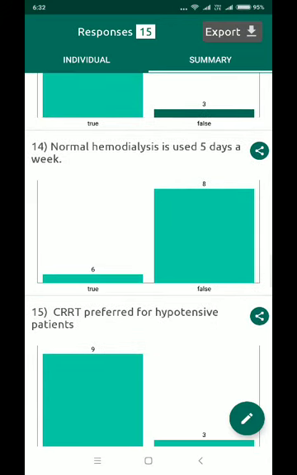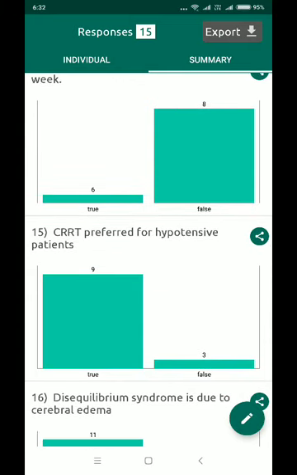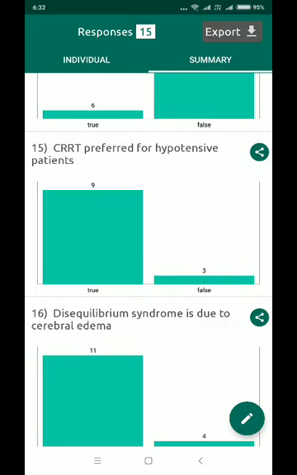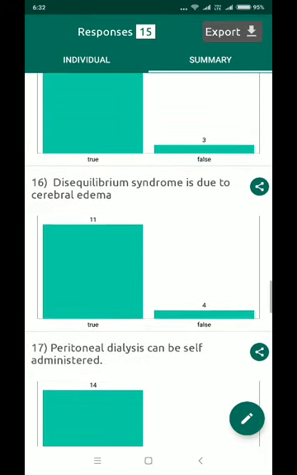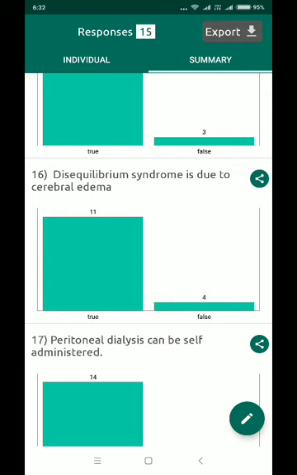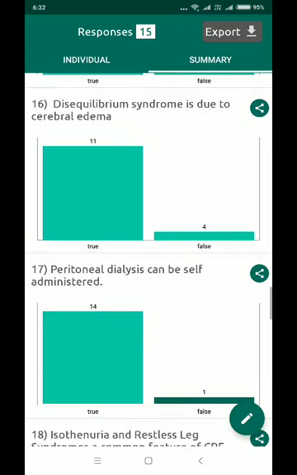Normal hemodialysis frequency is 3 days a week, not 5 days. So most of you got it right. CRRT is preferred for hypotensive patients. Most of you got it right. Disequilibrium syndrome is due to cerebral edema. Yes, what happens commonly in dialysis is that due to shift of fluids across the semi-permeable membrane, you can have electrolyte imbalance, so cerebral edema is the cause, and that is seen in CKD.